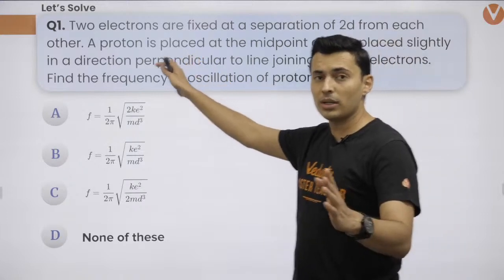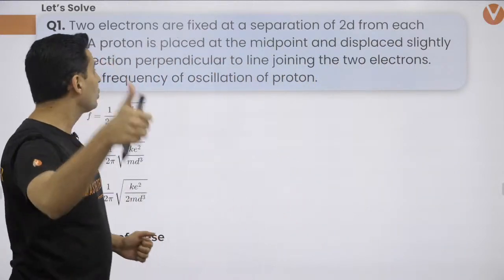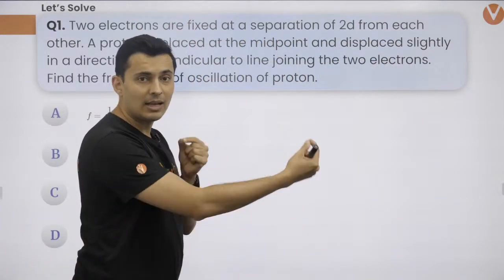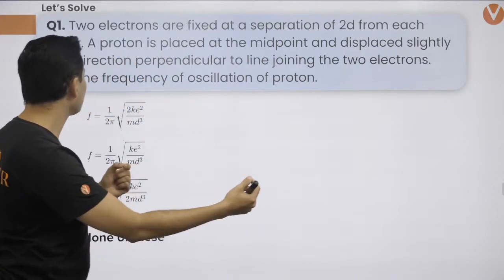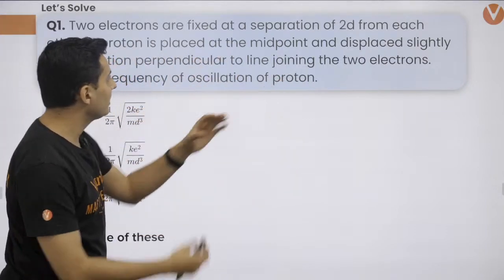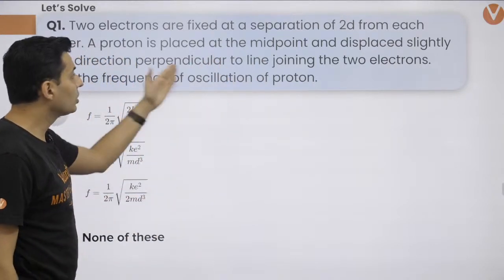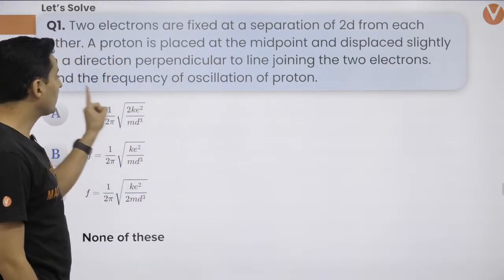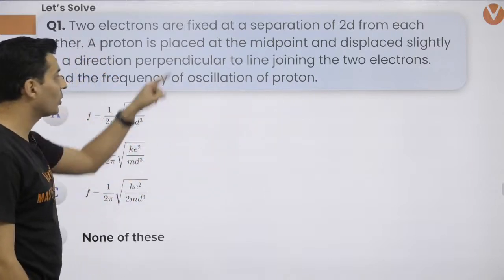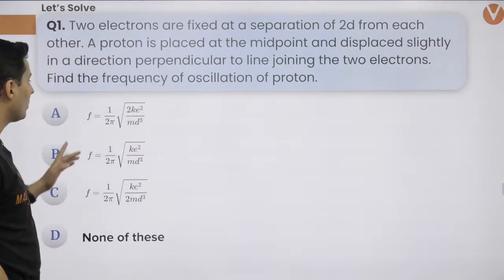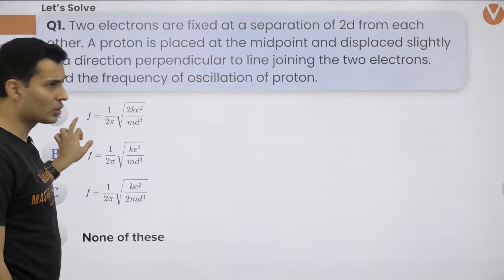I think the question was there were two electrons which are fixed at a separation of 2D from each other. There is a proton which is placed at the midpoint and it is displaced in a direction which is perpendicular to the line joining the two electrons. The question is, what is the frequency of the proton's oscillation? The question was on the frequency. So let's do this, guys.